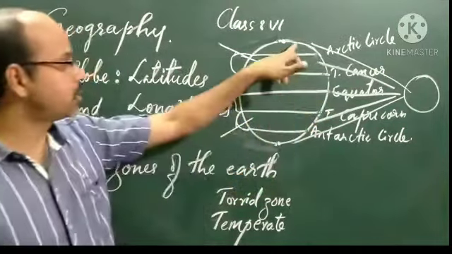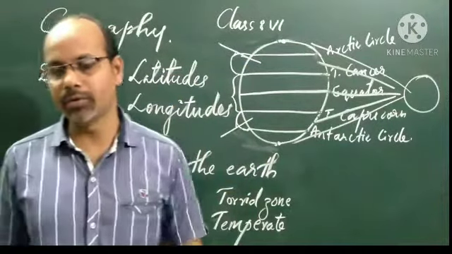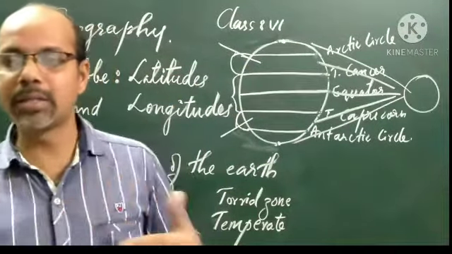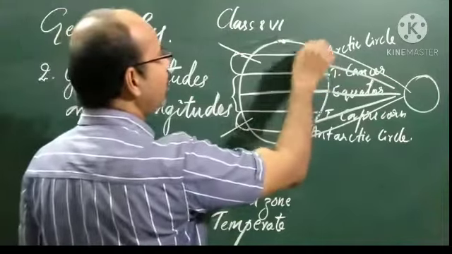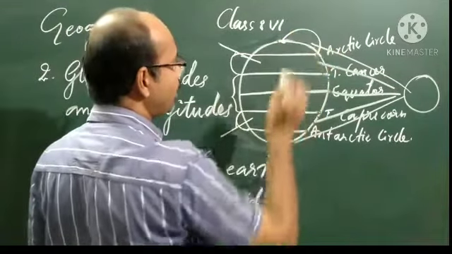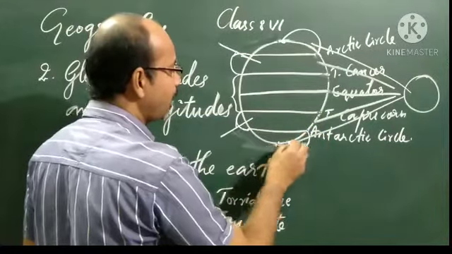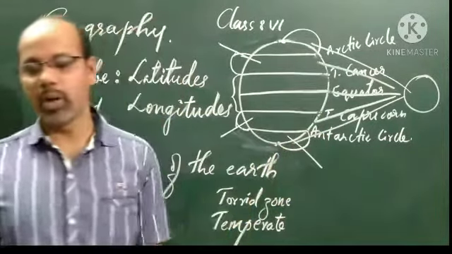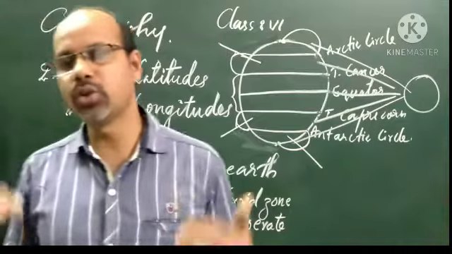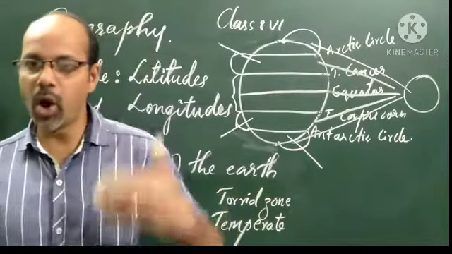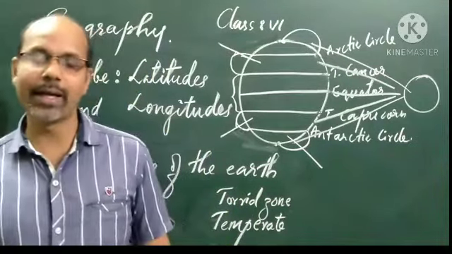Now coming to the extreme north and south of the earth, the area between the Arctic Circle and the North Pole in the northern hemisphere, and the Antarctic Circle and the South Pole in the southern hemisphere. These two regions are very cold, with an extreme climate.